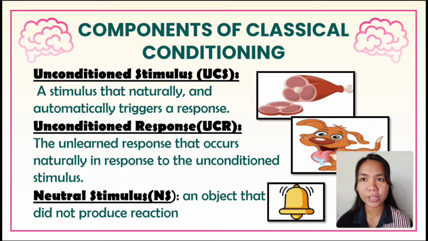Now let's move on to the components of classical conditioning. It is very important for us to know these components so that we can understand how Pavlov's classical conditioning works. First, we have the unconditioned stimulus, or UCS: a stimulus that naturally and automatically triggers a response. Then we have the unconditioned response, or UCR: the unlearned response that occurs naturally in response to the unconditioned stimulus. Next, we have the neutral stimulus, or NS: an object that does not produce a reaction.